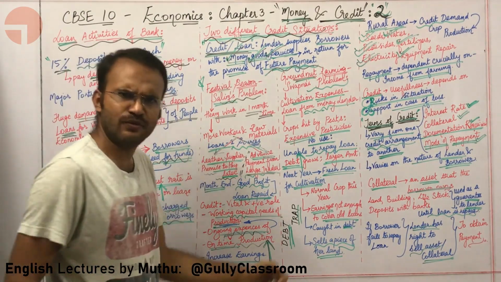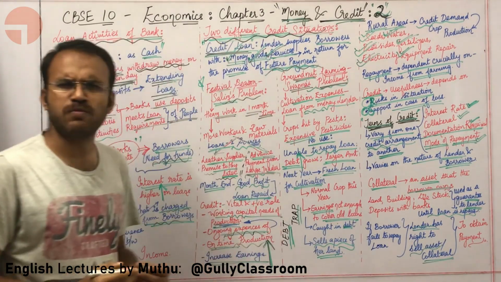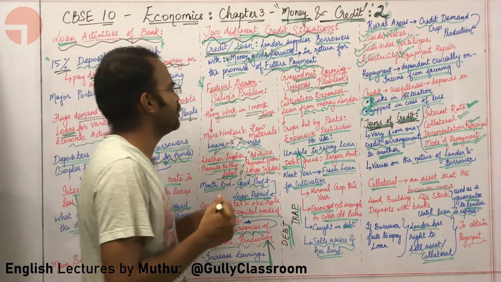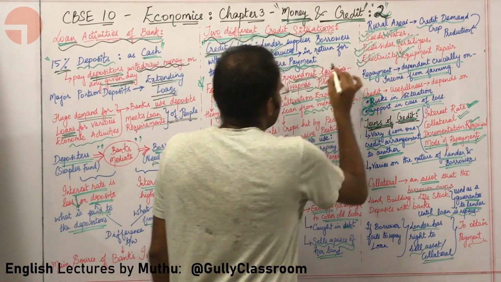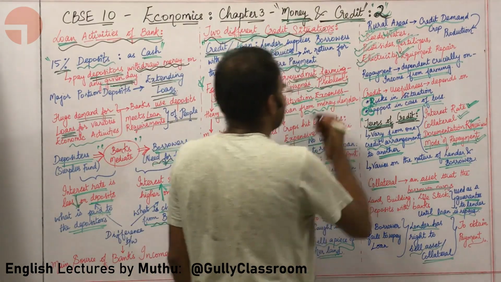What about the negative role of credit, sir? Let us look at Sapna's problem. Sapna is a very small scale farmer who has 3 acres of land. She is doing groundnut farming. Now she is getting money from a money lender for her cultivation expenses.